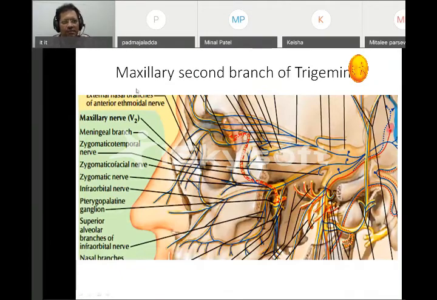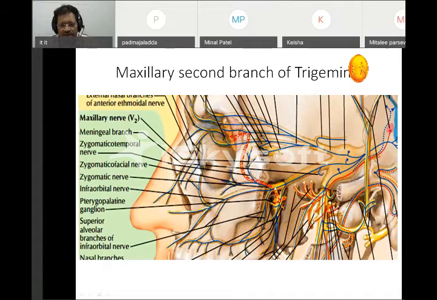Then there is the maxillary nerve, the second branch of the trigeminal. If you remember, just below the superior orbital fissure there was one foramen, which we call the foramen rotundum. The maxillary nerve passes through the foramen rotundum and comes into the pterygopalatine fossa.